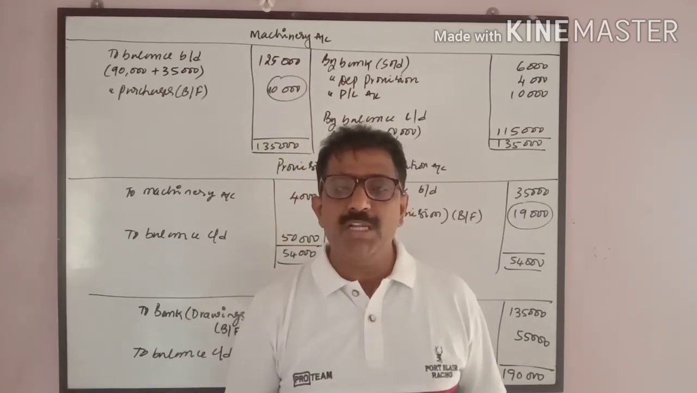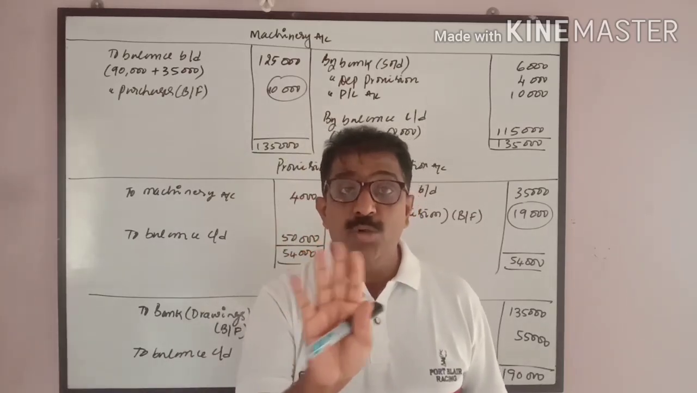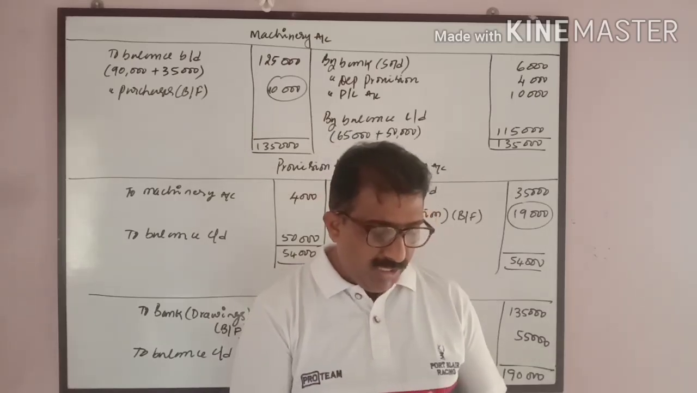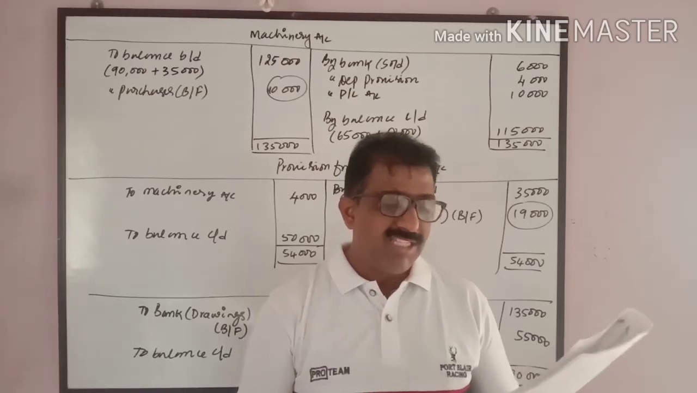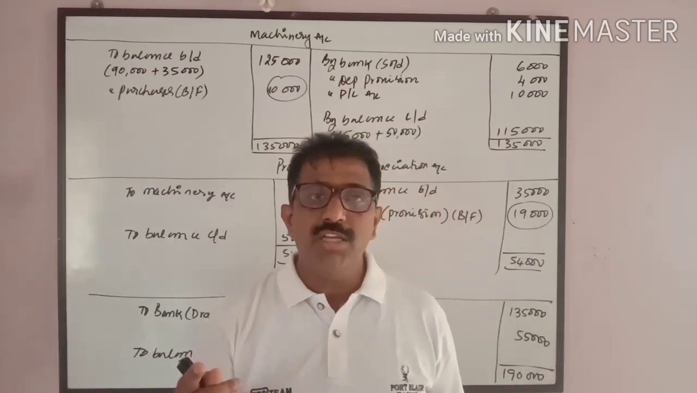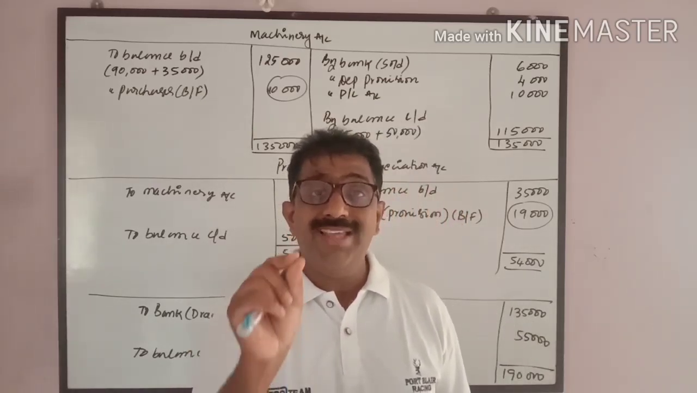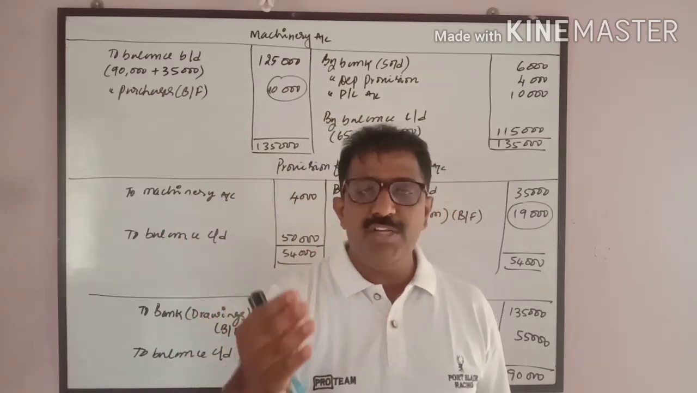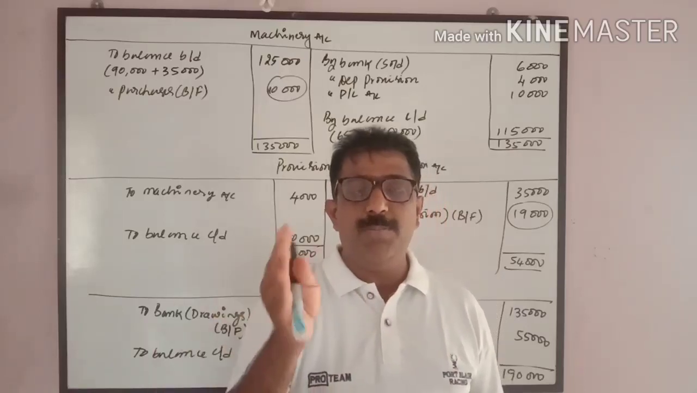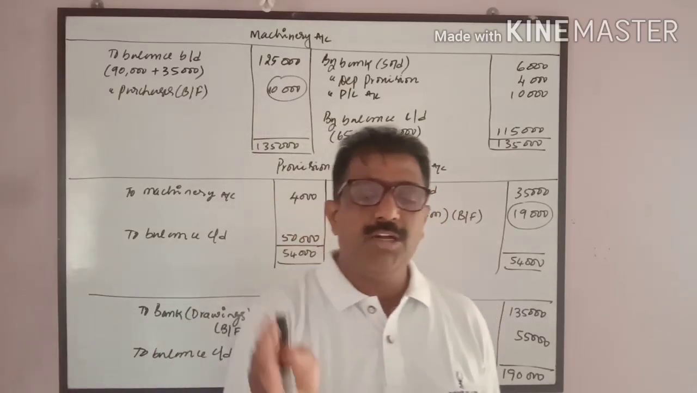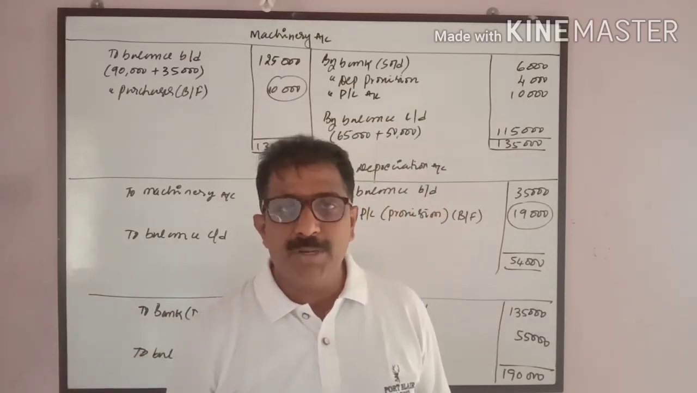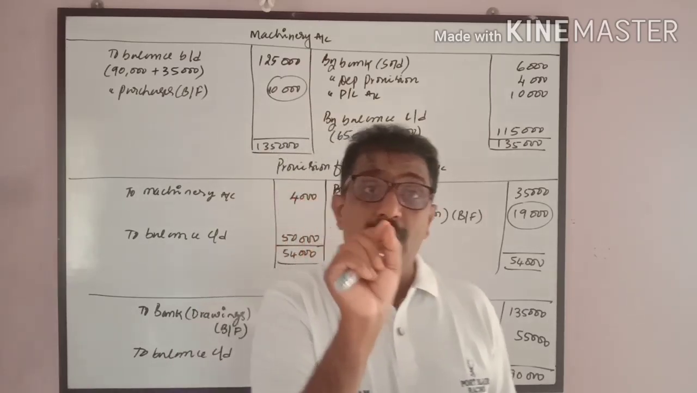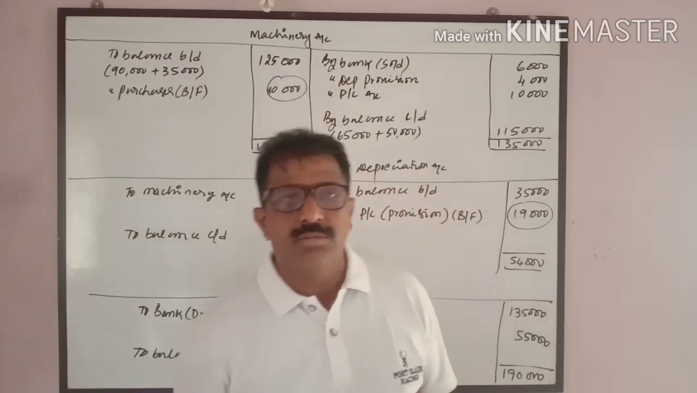In case of a proprietary concern, they give only capital. You can just look at the balance sheet. Capital 1,35,000, 1,63,000 is given. In case of a joint stock company, they mention share capital. It will be equity share capital or preference share capital or both. P&L account and general reserve will be given separately. In case of a partnership firm, they will mention partners' capital accounts.